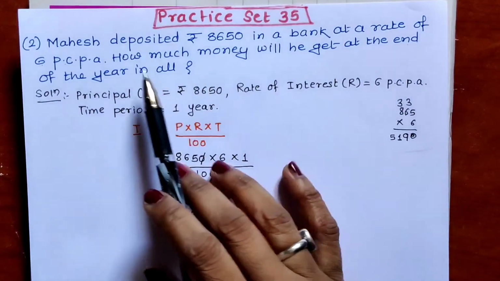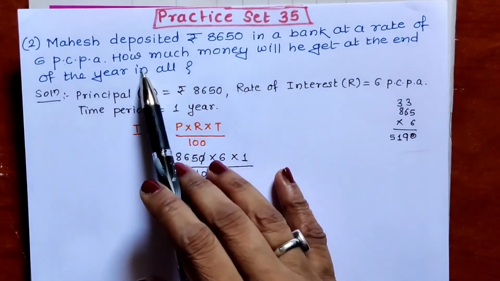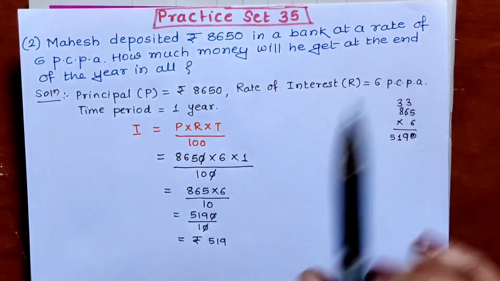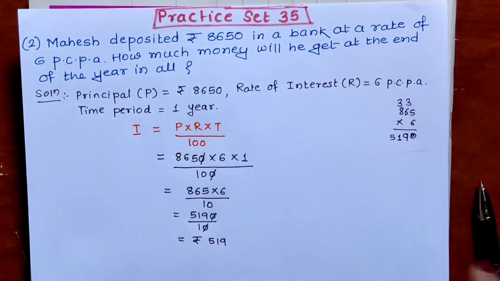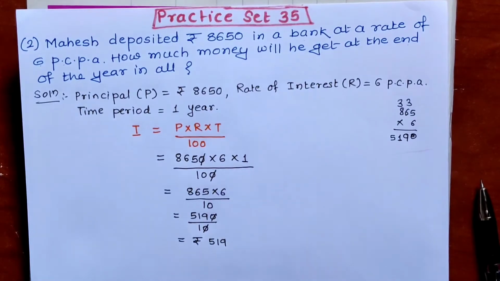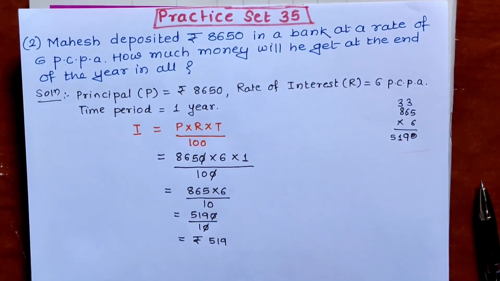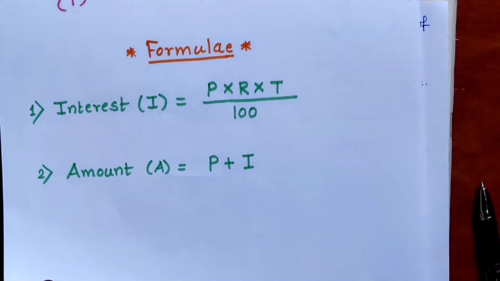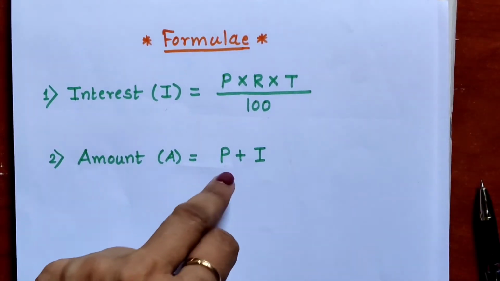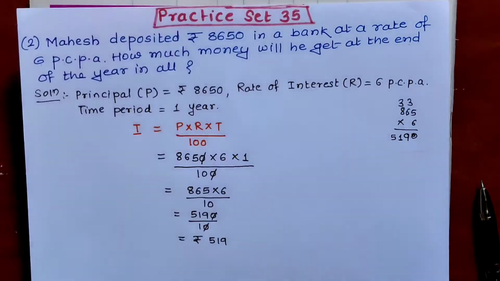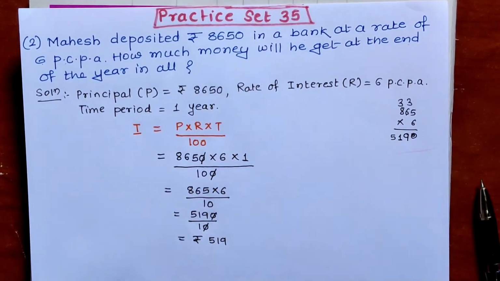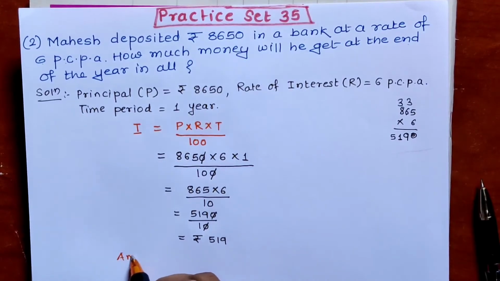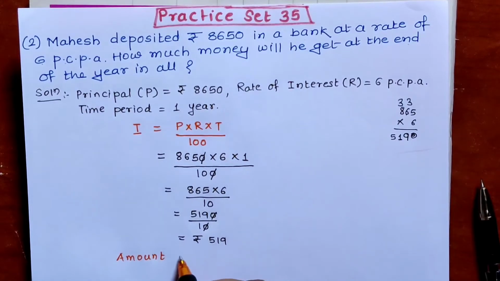See children, we don't have to find only interest. What we have to find, how much money he will get at the end of the year. How much money means what? We have to find how much amount he will get at the end of the year. For amount, what formula we will have to apply? Amount is equal to principal plus interest. So let us apply second formula, amount formula, and then we write the answer statement. Amount A is equal to principal plus interest.